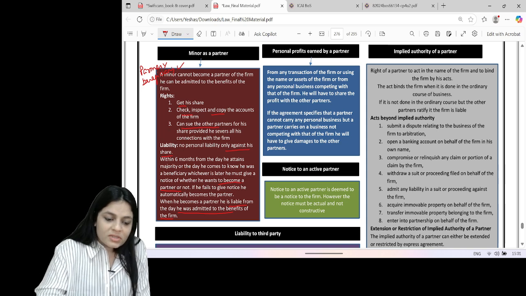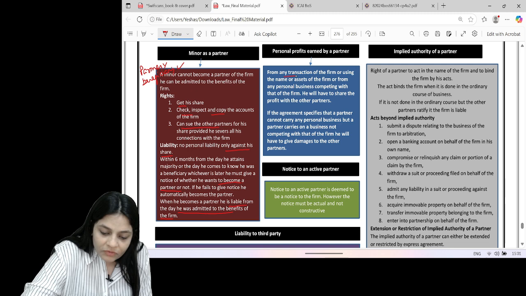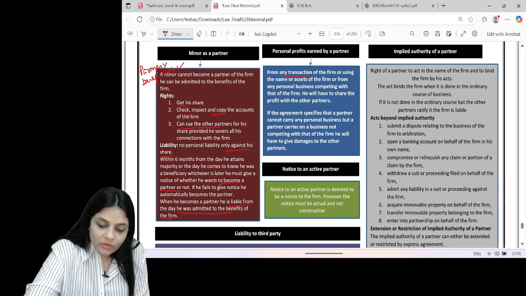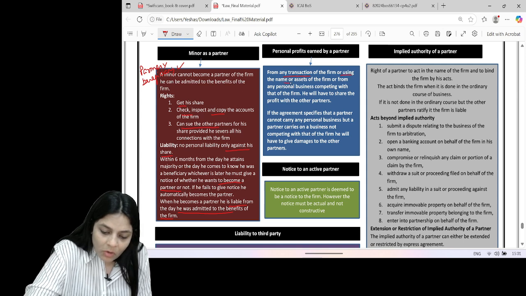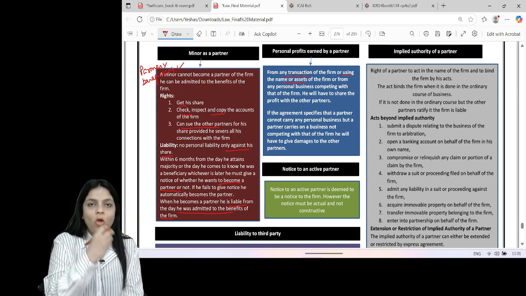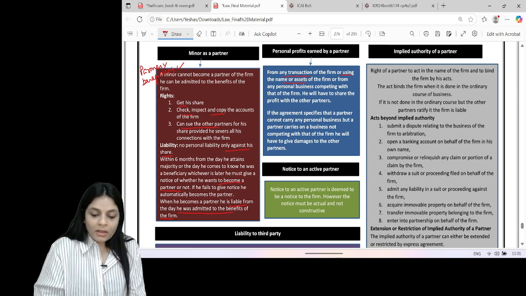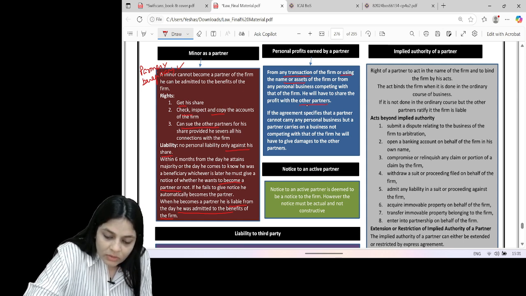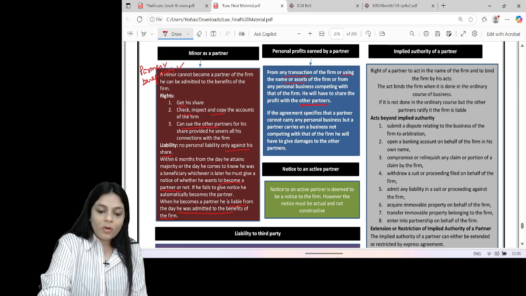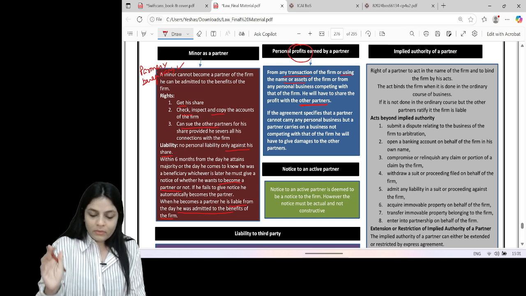Now, personal profits earned by a partner. If a partner earns any personal profits from any transaction of the firm, or by using the name or assets of the firm, I have to give a share of it to the other partners. They are only talking about profits, not losses. Losses are yours.